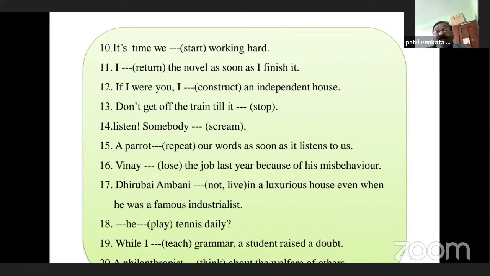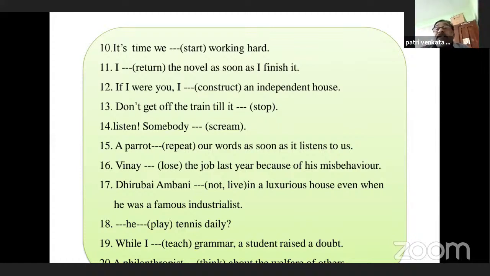If I were you, this is an improbable condition. If I were you, I would construct an independent house. Already we have seen the previous example: if I were a bird, I would fly. The same way, if I were you, I would construct an independent house. Don't get off the train till it stops. This is a general statement. Listen, look, see: these words indicate that an action is going on. So, listen, somebody is screaming.